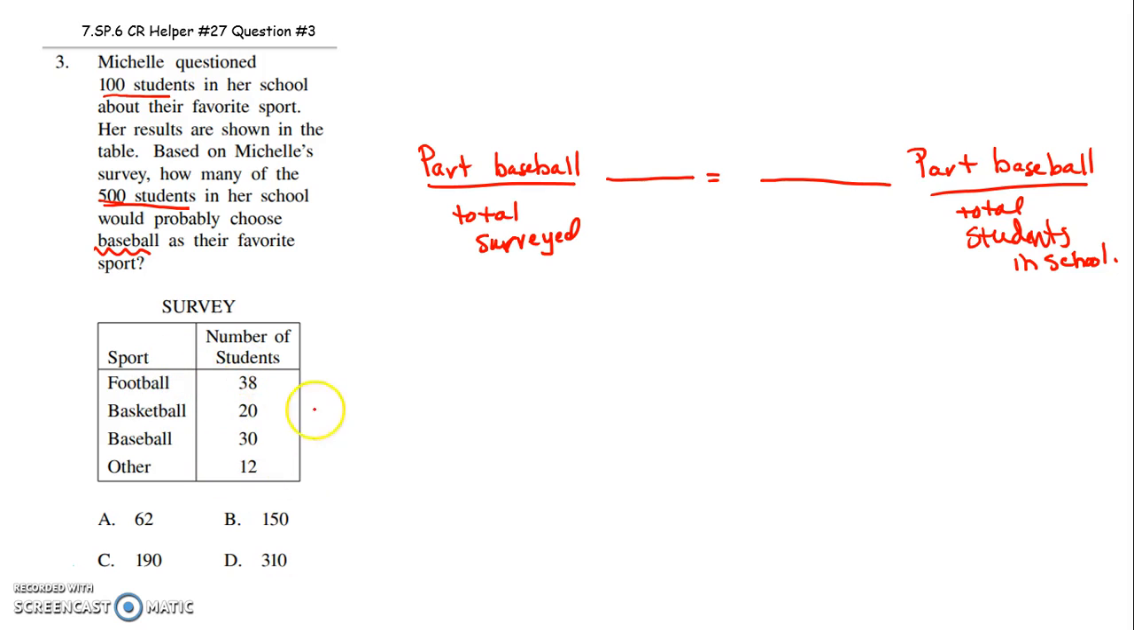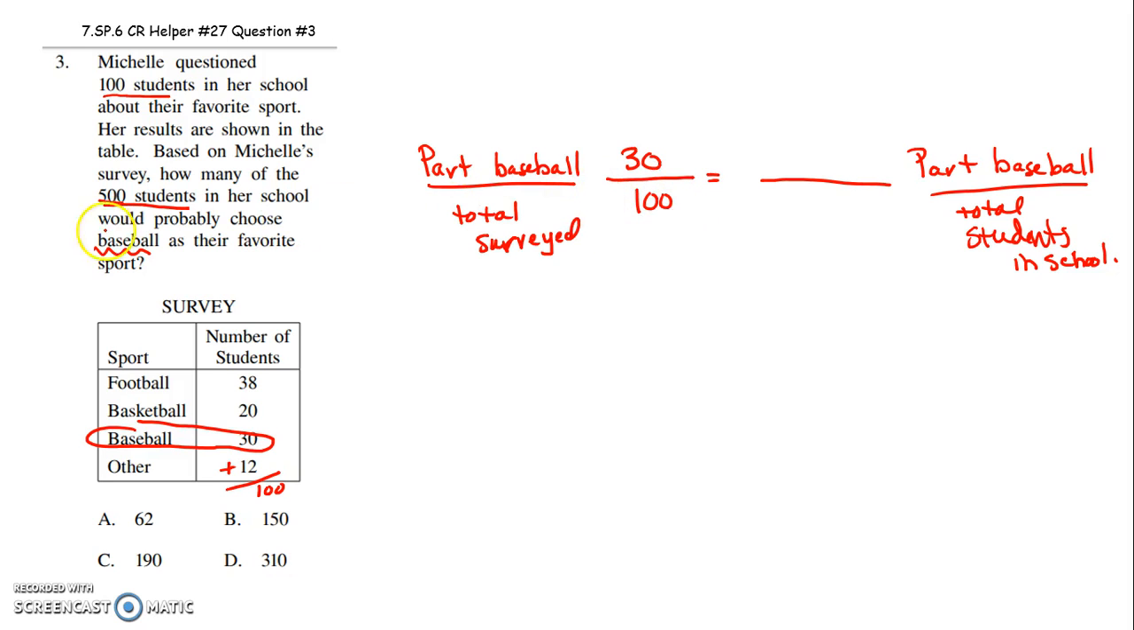We're like, okay, we surveyed 100 students. Let's just double check that if we add these, we really get 100. 38, 48, 58, 68, 78, 88, 98, 99, 100. Okay. So I just wanted to double check. She definitely surveyed 100 students. So the total students she surveyed were 100. What part out of that 100 chose baseball? 30 out of those 100 students said they would choose baseball as their favorite sport.